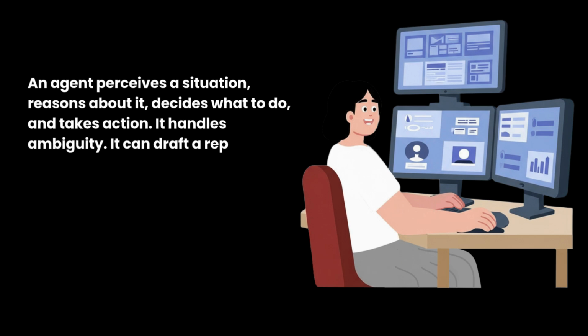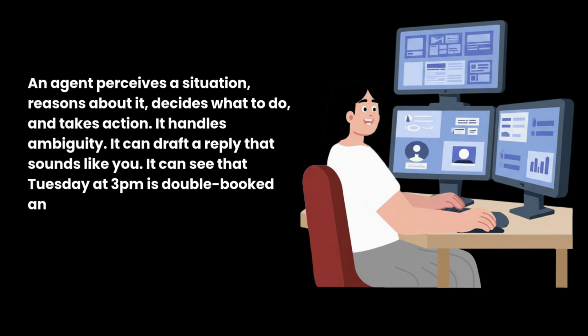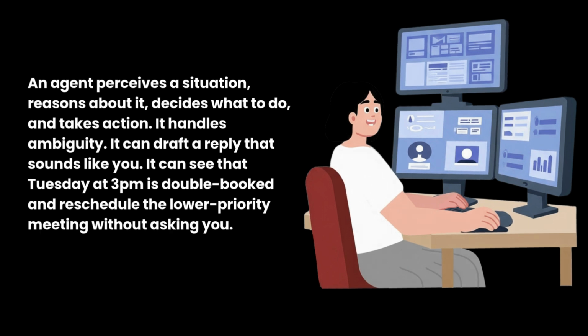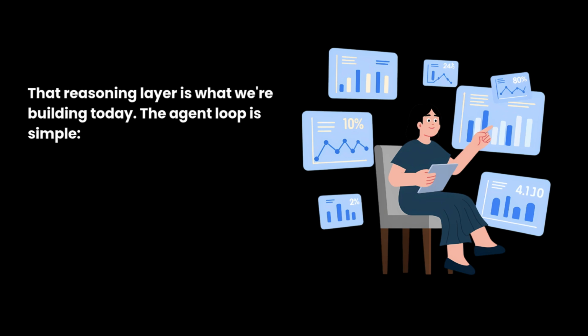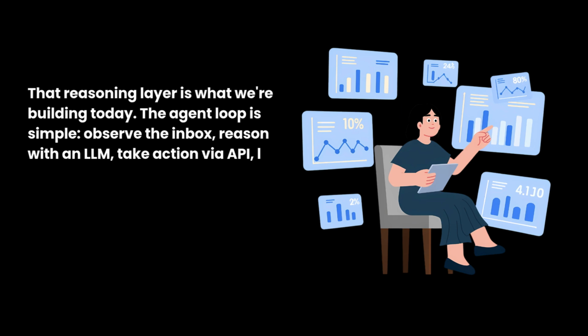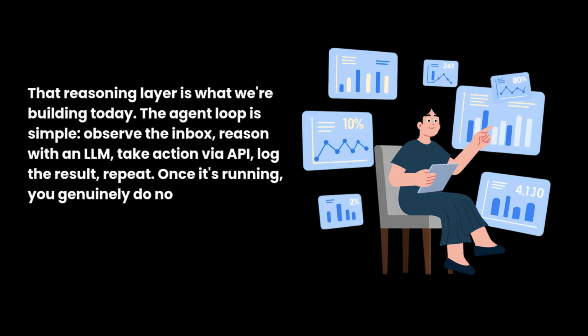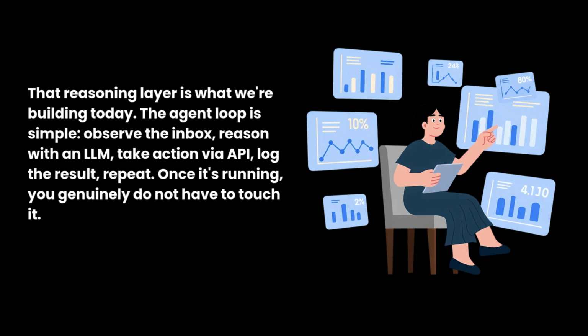It handles ambiguity. It can draft a reply that sounds like you. It can see that Tuesday at 3 p.m. is double booked and reschedule the lower priority meeting without asking you. That reasoning layer is what we're building today. The agent loop is simple. Observe the inbox, reason with an LLM, take action via API, log the result, repeat. Once it's running, you genuinely do not have to touch it.